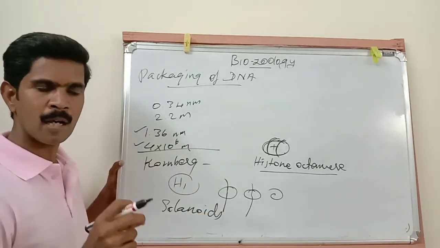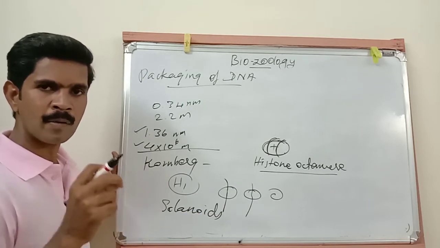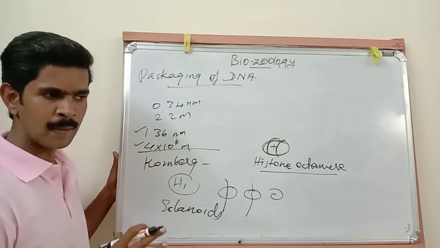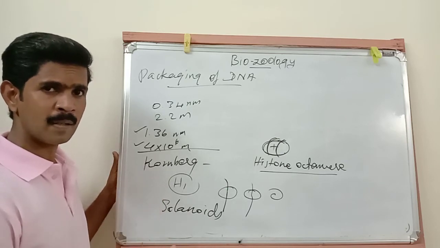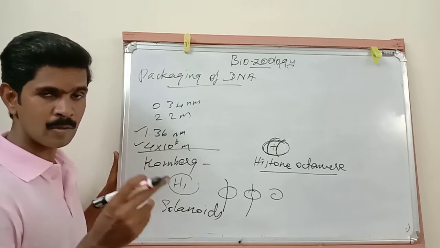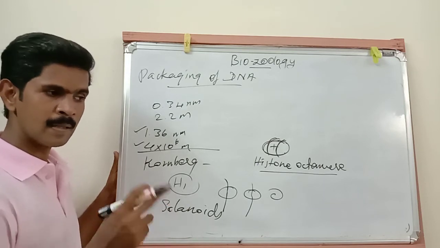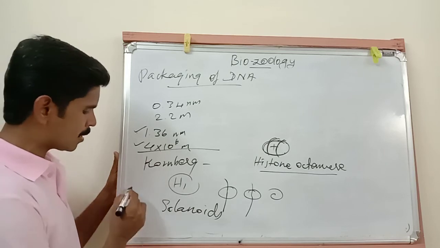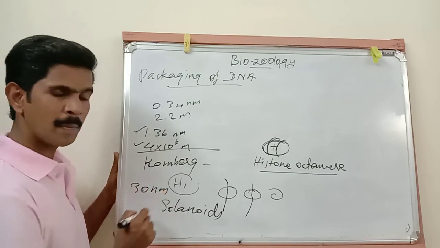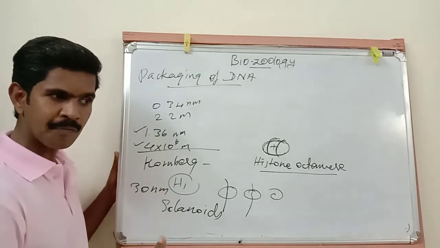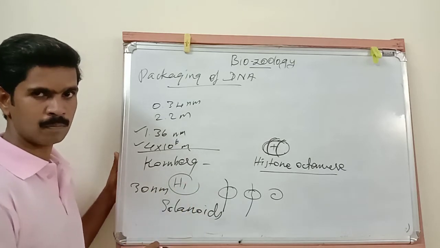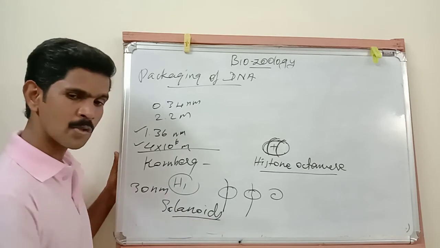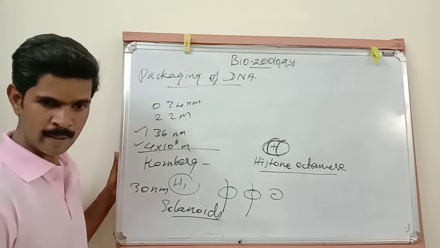The diameter of the chromatin fiber varies from 200 to 300 nanometers. Maximum 30 nanometer chromatin fiber arises from the folding of the nucleosome, and together they form a chain-like structure called a solenoid.